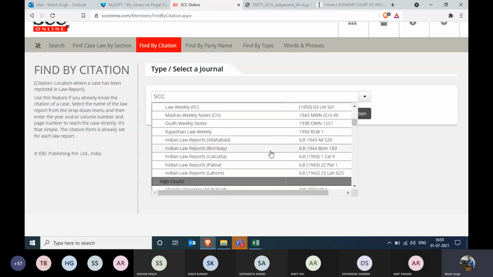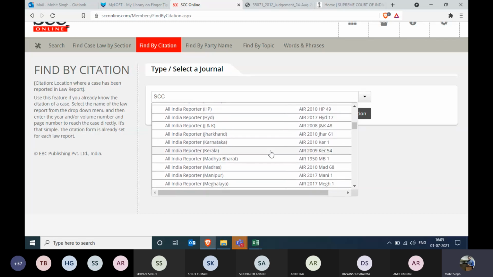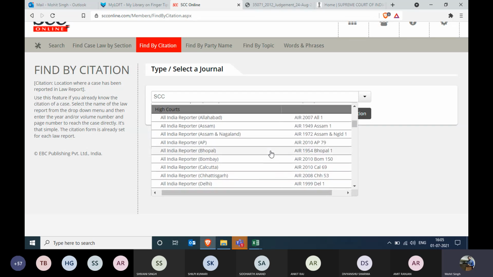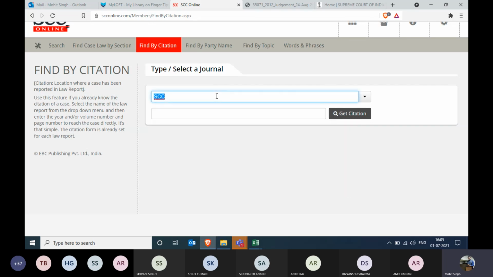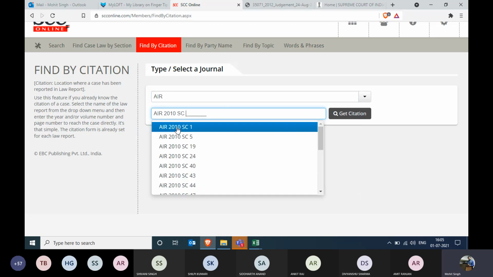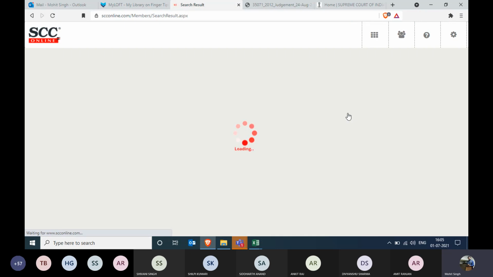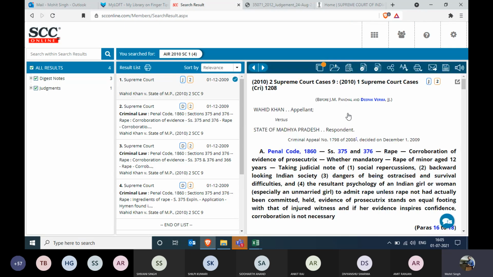It does not matter whichever citation you enter, you will still be able to get the same document in SCC Online. So for an example, let's take AIR. So we type AIR and we type a random citation over here, page number 1, click on Get Citation. This is how you enter the citation, and this is how you can get the document.